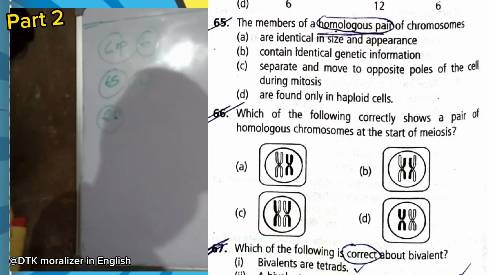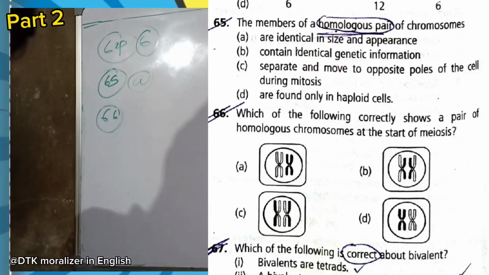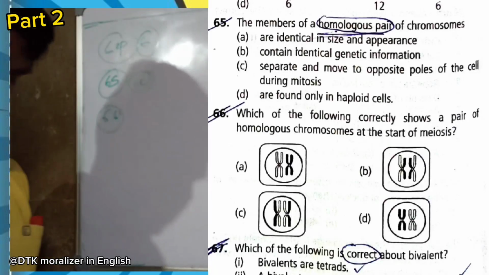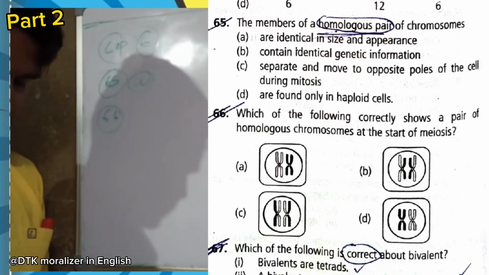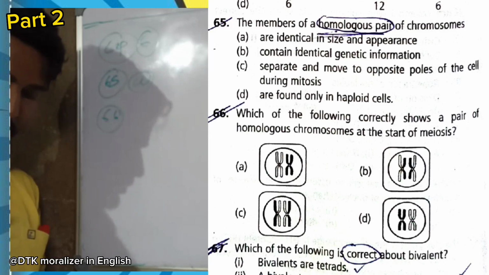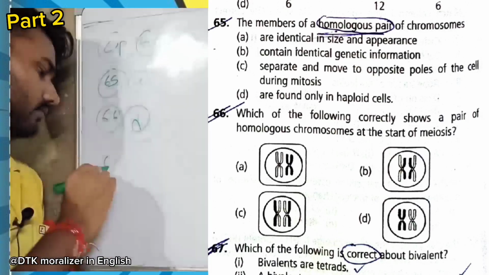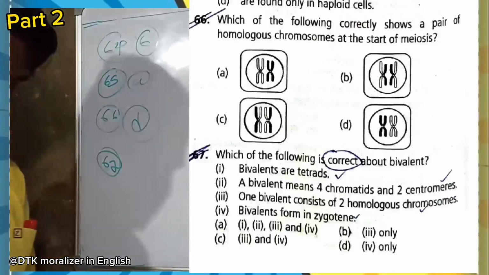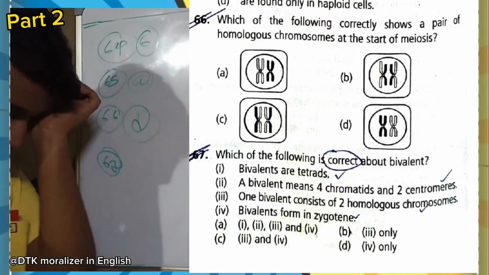In case of option B, these are like mirror images, not in accurate size, and the difference is at each chromatid, but it should not be like this. So option B is not correct. In case of option C, sizes and appearance are similar, but it is similar to option B. So option D is more correct. So option D is correct.